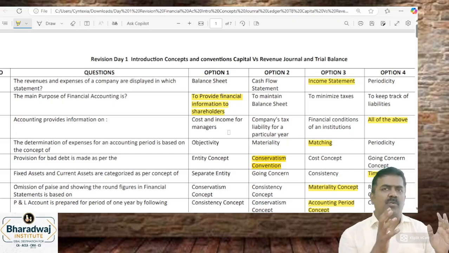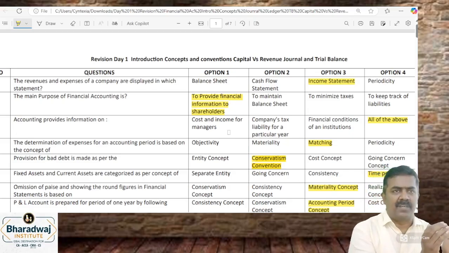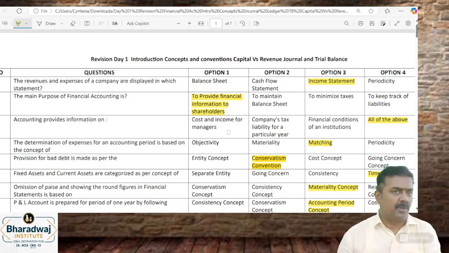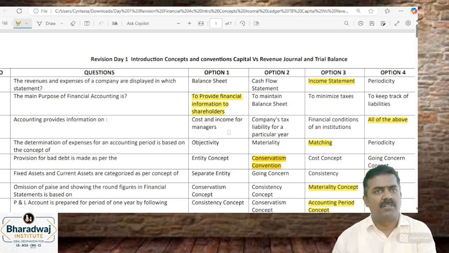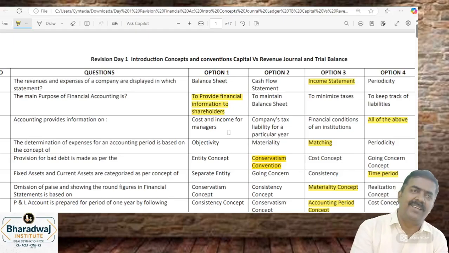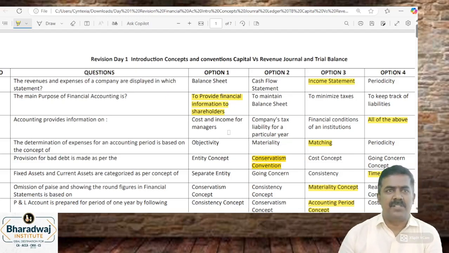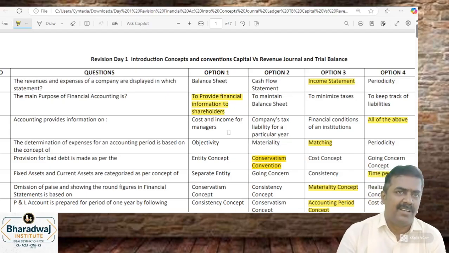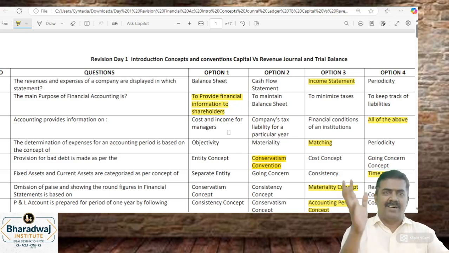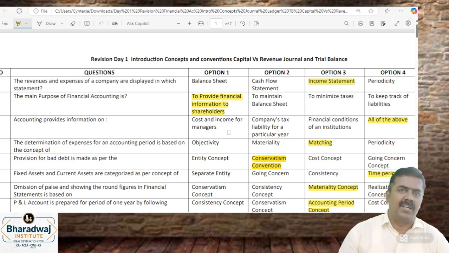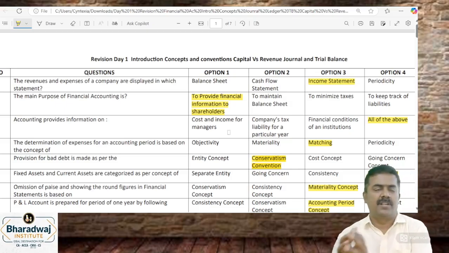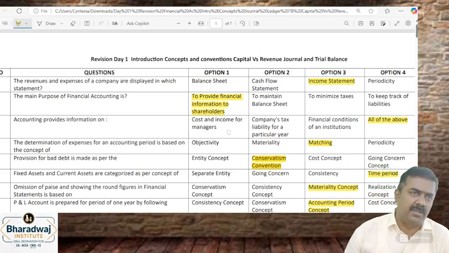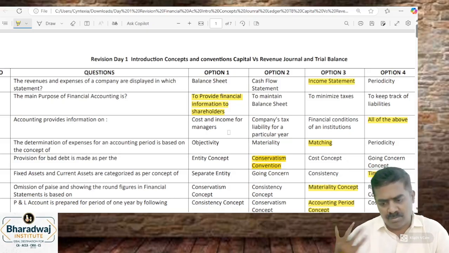So tomorrow we will learn the concept of cash book and BRS, and solve the problems. Then learn the concept of rectification of errors, and solve MCQs based on that. Then revise the concept of depreciation and solve MCQs based on it. Today we learned all the concepts together and then went for solving MCQs, but now we will learn in a different style. Clear? Concept, topic, concept, topic, and the MCQs. We will solve MCQs based on that. Okay. So we'll meet tomorrow.